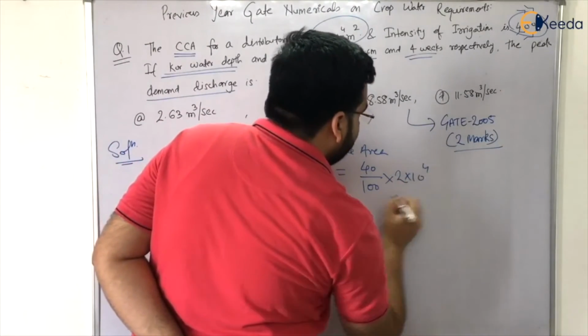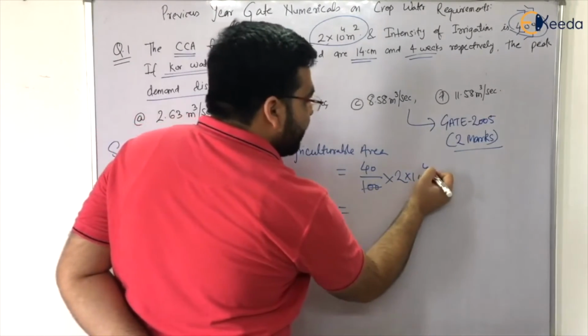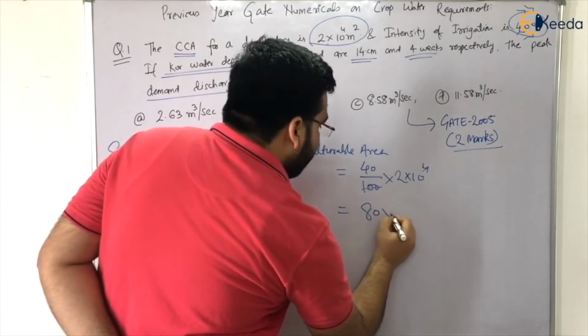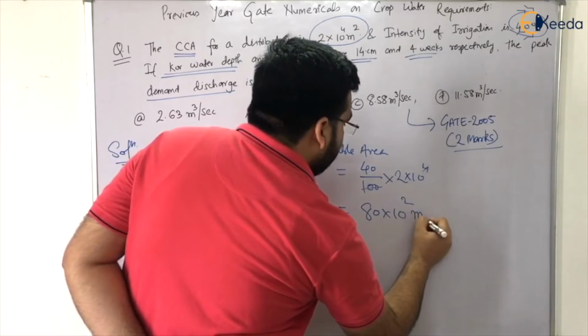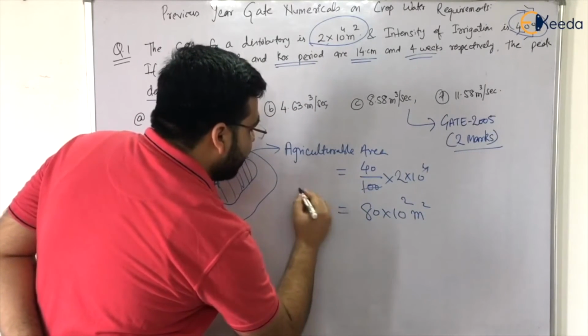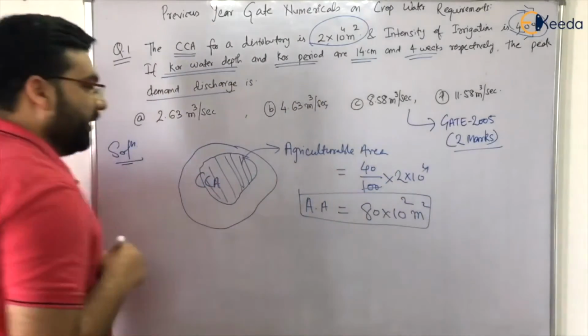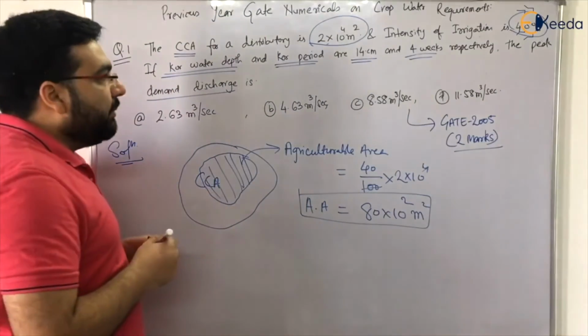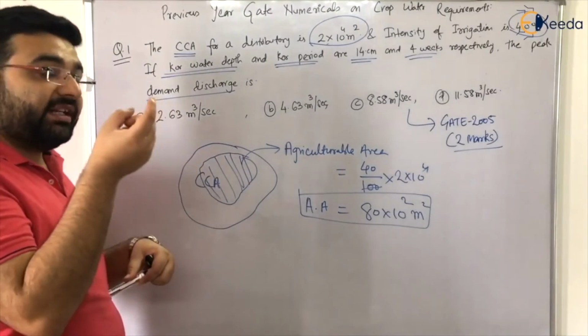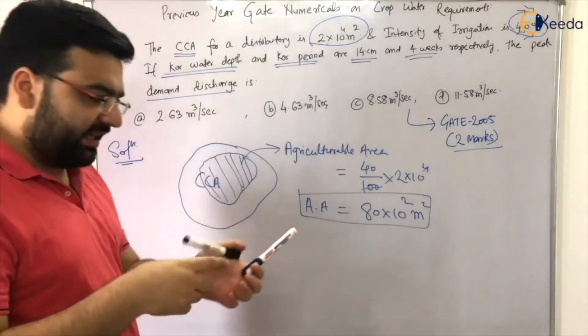2 into 10 raised to power 4. So it will be equal to 80 into 10 square meter square. Only this area has to be irrigated, the agriculturable area. Right? Now I know the area. If I multiply the area with the water depth, I will get the volume. And if I divide the volume by time, I will get discharge, right?